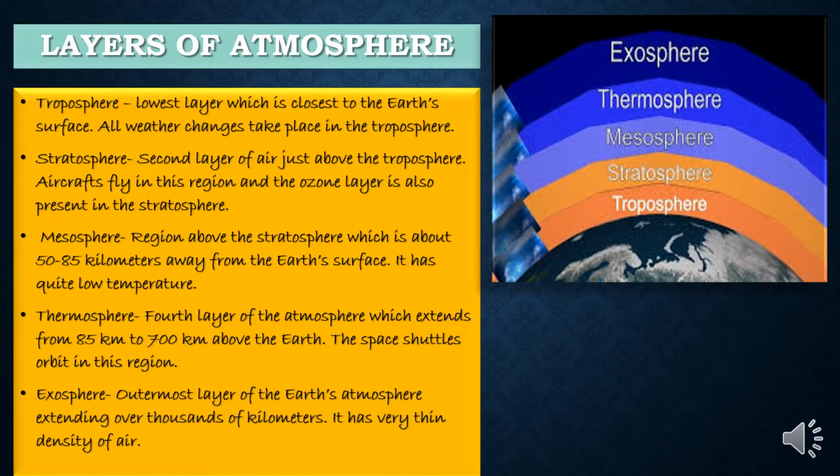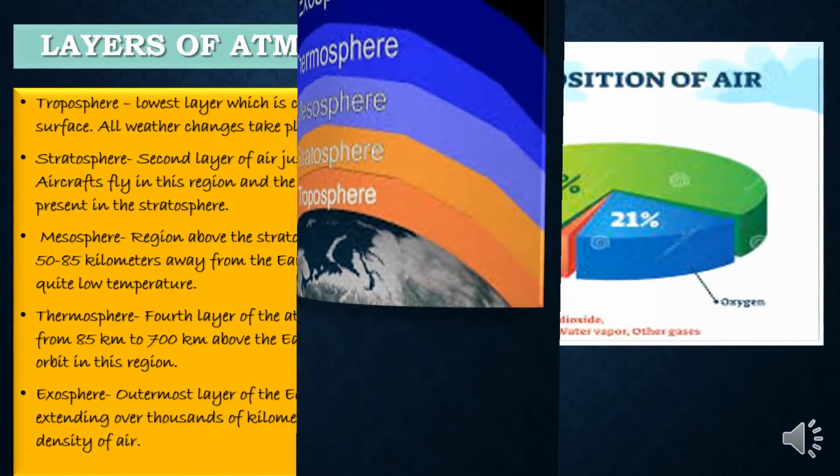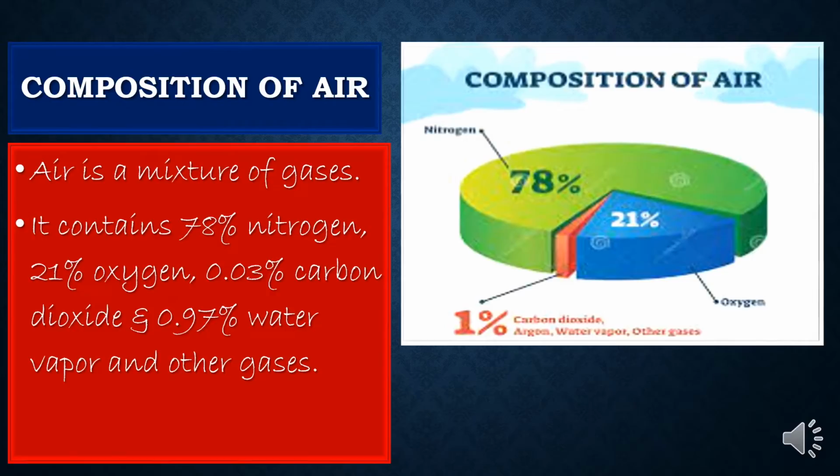Last is the exosphere. This layer is not defined up to how many kilometers it is. It extends up to thousands of kilometers because it's the last layer, and it has very thin density of air. It is also the outermost layer of the earth, and the innermost layer would be troposphere. Outermost would be exosphere. So I am again repeating, the layers of atmosphere are troposphere, stratosphere, mesosphere, thermosphere and exosphere. Let's move further and learn more about the composition of air.